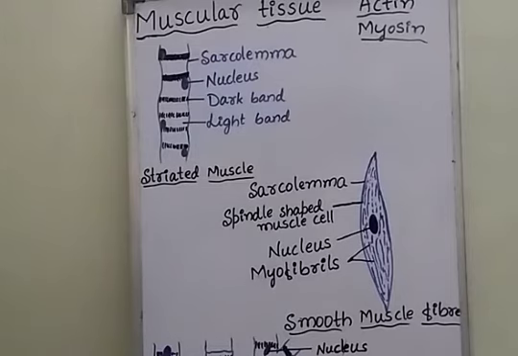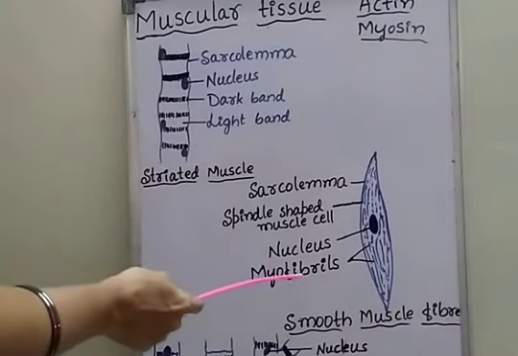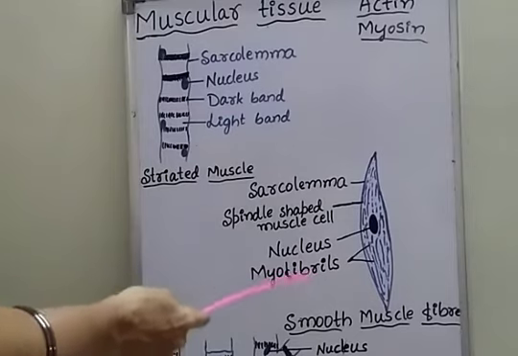In muscular tissues, contractile elements called myofibrils are present. Myofibrils are the contractile elements of the muscle fibers.